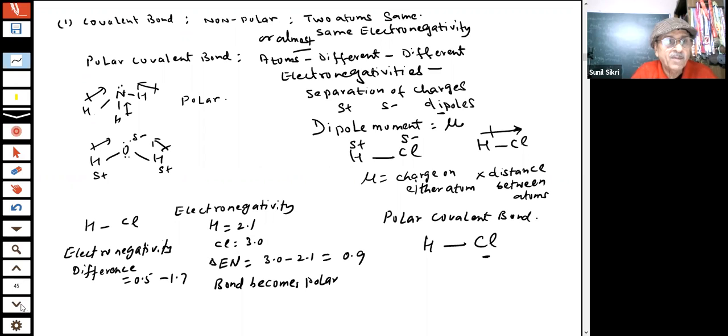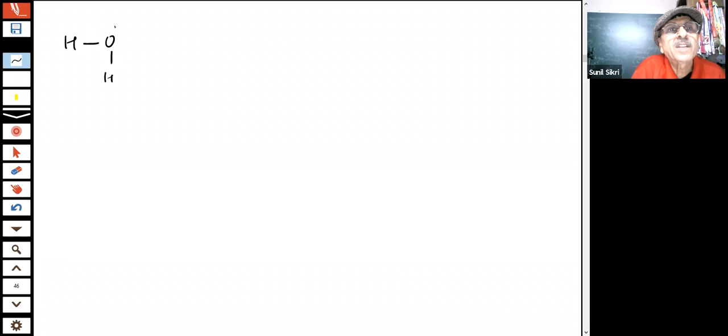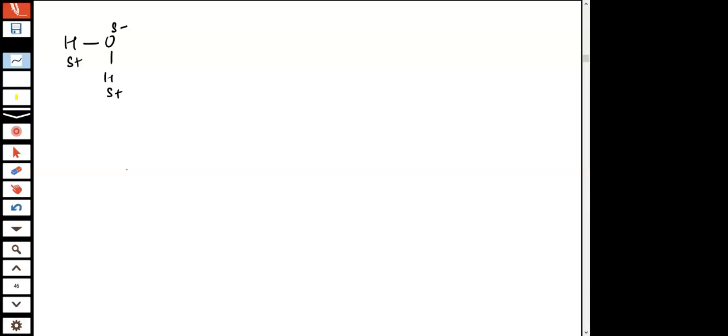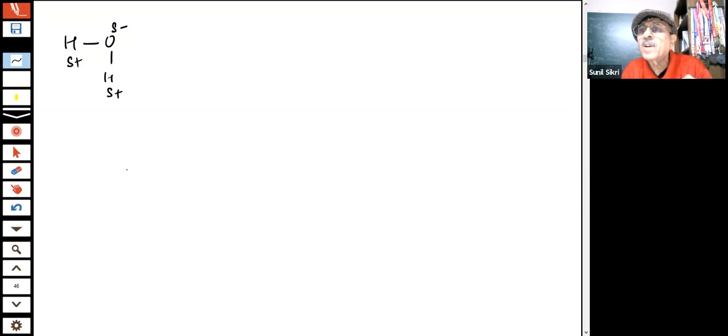So an important thing is that in the case of water, you are saying this is negative and this is positive. The water which you are drinking is a liquid, you know. Why is water a liquid, students?